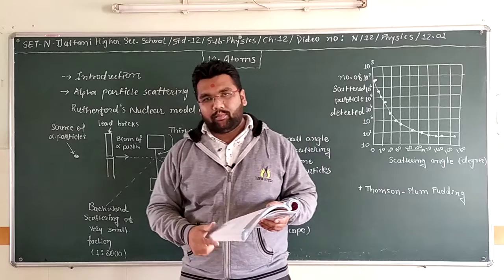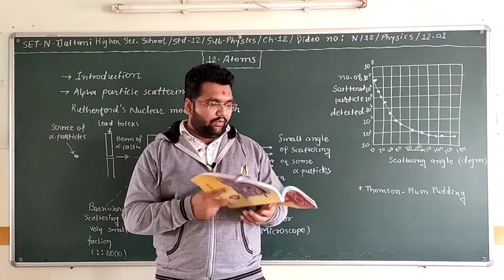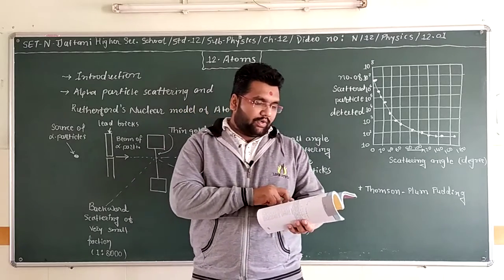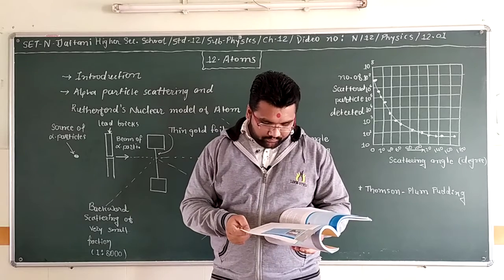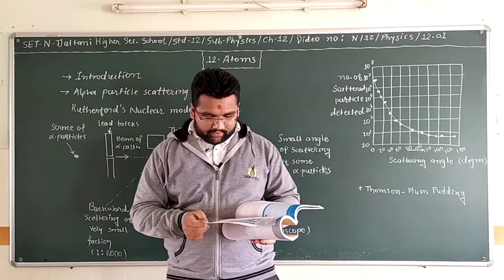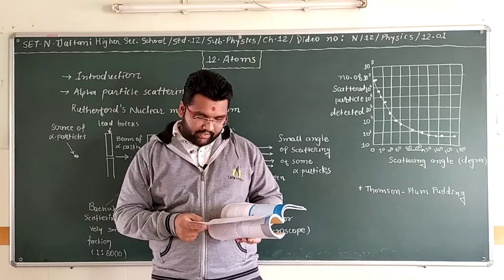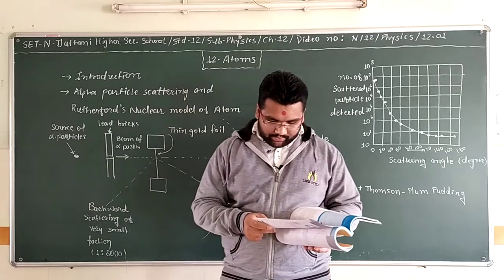So this was the experiment of Rutherford. Now we will see that experiment from our book. At the suggestion of Ernest Rutherford in 1911, Geiger and Marsden performed some experiments.